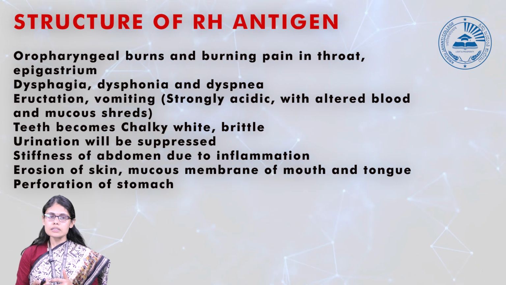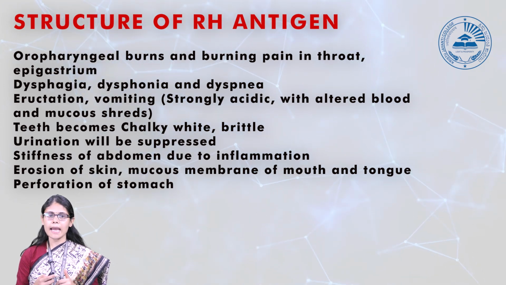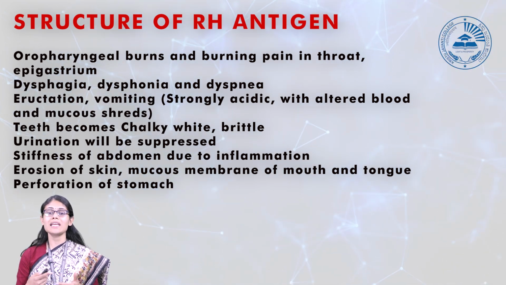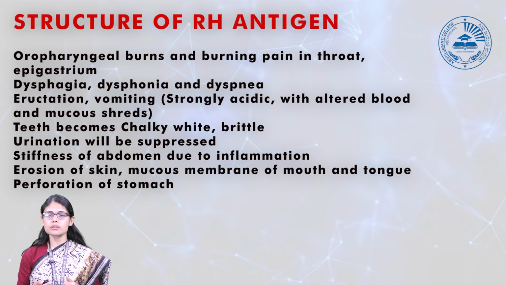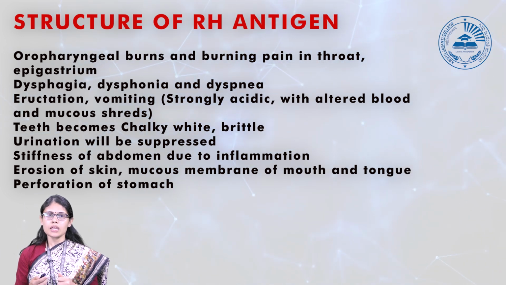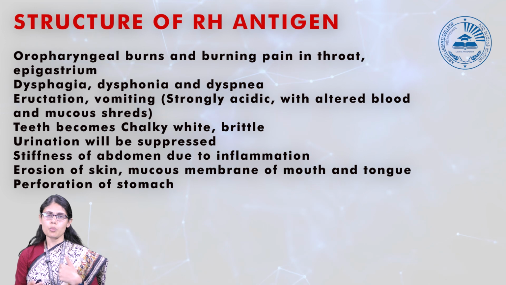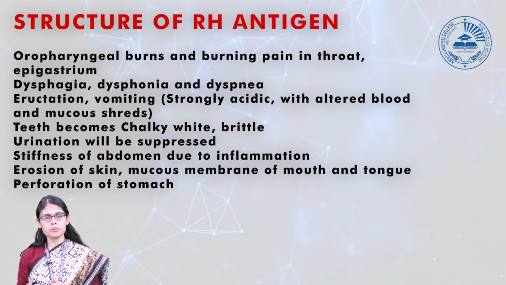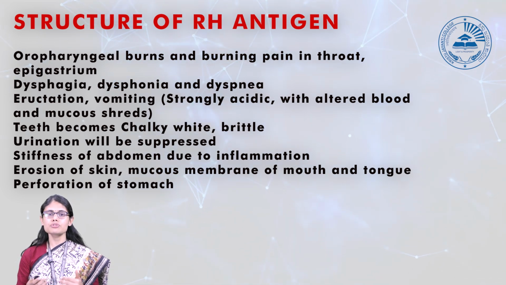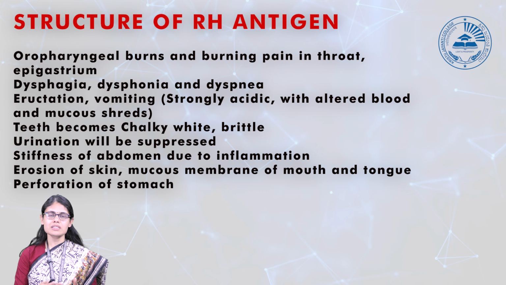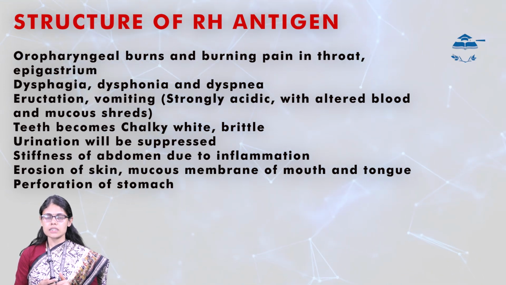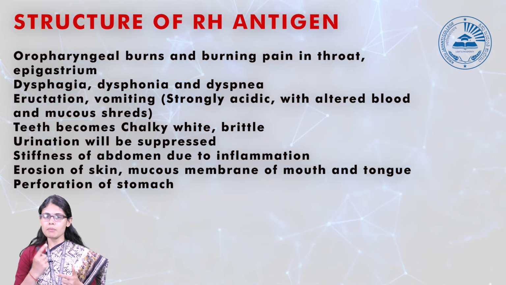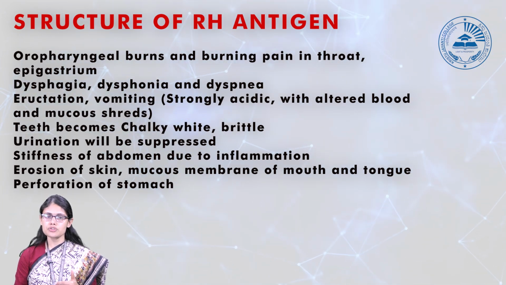Now, the third symptom is irritation, and it can also lead to vomiting, and the vomit in this case will be strongly acidic and mixed with blood and mucus shreds. Then your teeth can become chalky, white and brittle, and there will be anuria, that is, your urination will be suppressed, and this can also lead to stiffness of your abdomen, which is basically due to the inflammation. And the main symptom is that it will cause erosion of your skin, mucous membrane of mouth and tongue, and it can also cause perforation of the stomach.